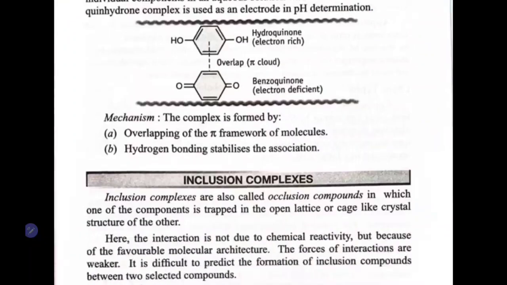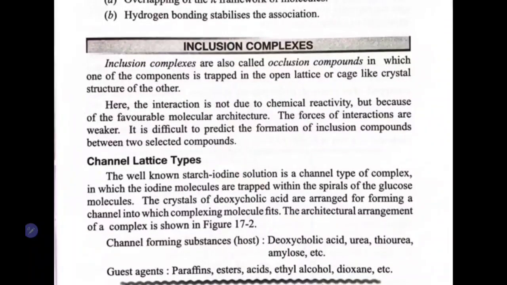Move on to the next thing, that is inclusion complex. The name suggests inclusion means something is included inside something. So, we also call it occlusion complex, in which one of the components is entrapped in the open lattice or cage-like structure of the other.